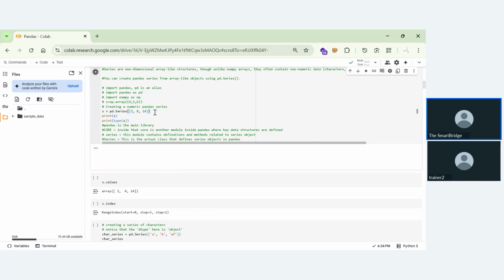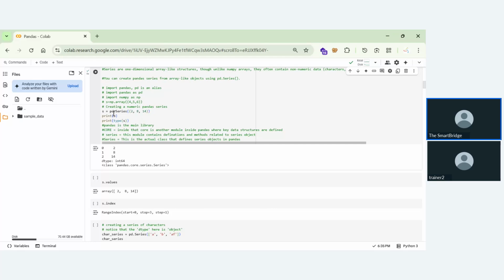If you run this cell, this is assigned as 2, 8, 14 of pandas. So it is of pandas data type. Coming to the print test, you can see 0, 1, 2 are the index values. 0 is in the place of 2, 1 is of 8, and for index 2 we will be having 14.